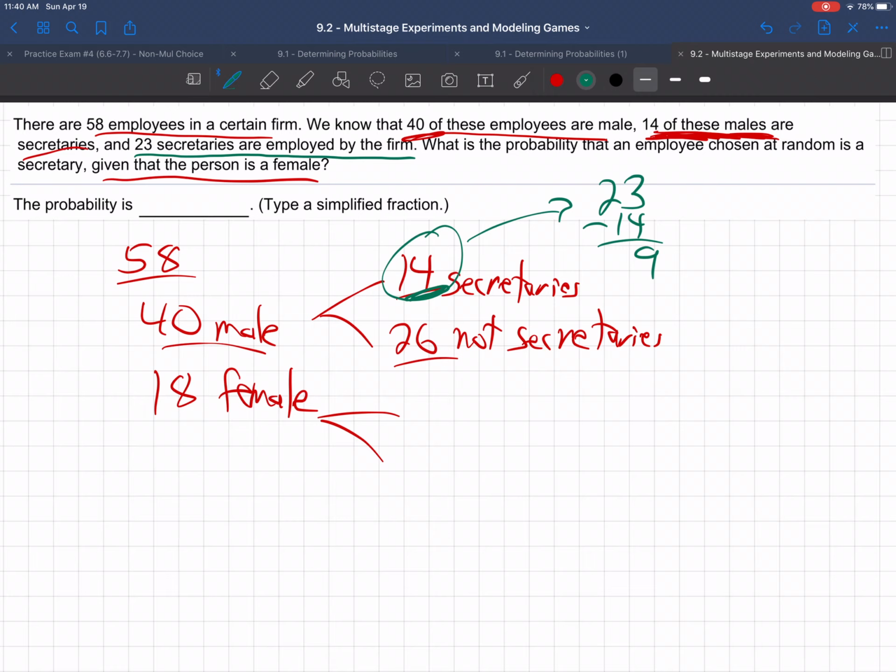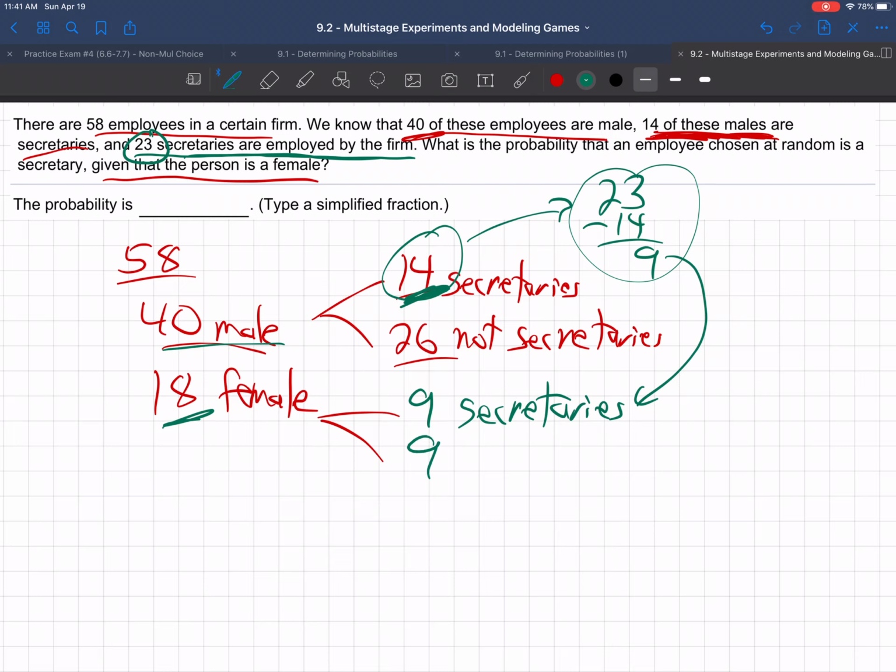So 14 of the secretaries are those males, 9 more to go. That would mean 9 of the females have to be secretaries. Do you see how I figured that out? They said right here, 23 secretaries are employed by the firm, 23 total secretaries. We already know 14 secretaries are male, so I subtracted 23 minus 14, got 9. So 9 of the secretaries must be female. There are 18 total females, so that means 9 of the females are not secretaries.